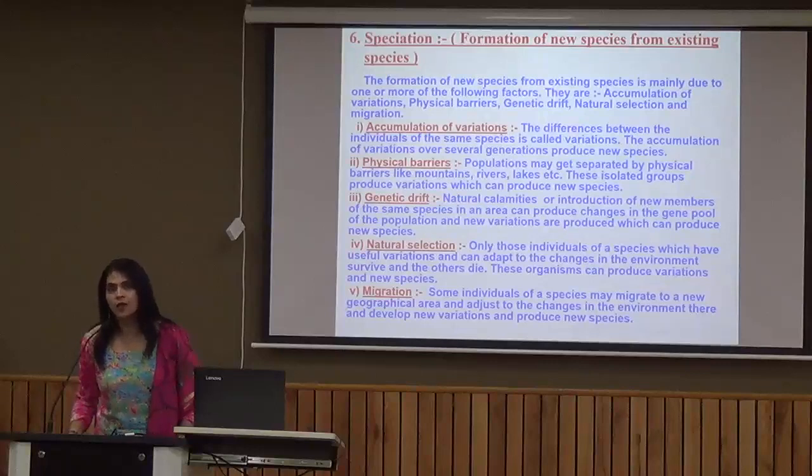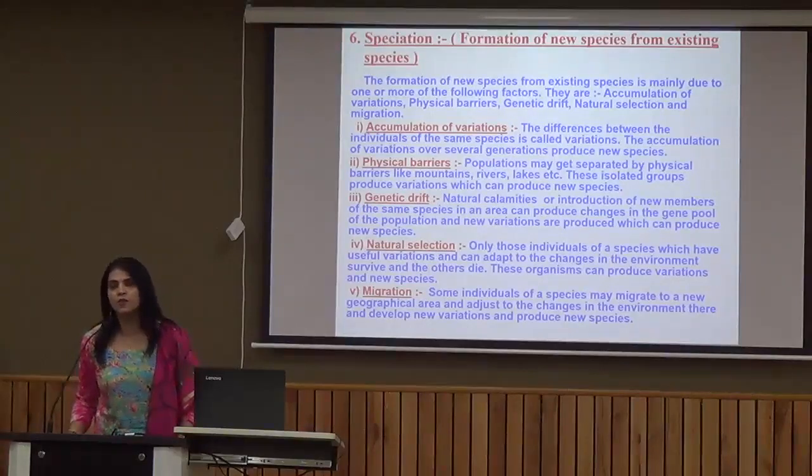One thing you need to understand is this: the phenomenon of speciation starts with geographical isolation or physical barrier, and natural selection and genetic drift keep on adding variation and differences in the genes of the organism, but reproductive isolation is the main factor. Reproductive isolation means that two individuals from different subpopulations, or from the same population, have become so different from each other that they fail to interbreed among themselves.